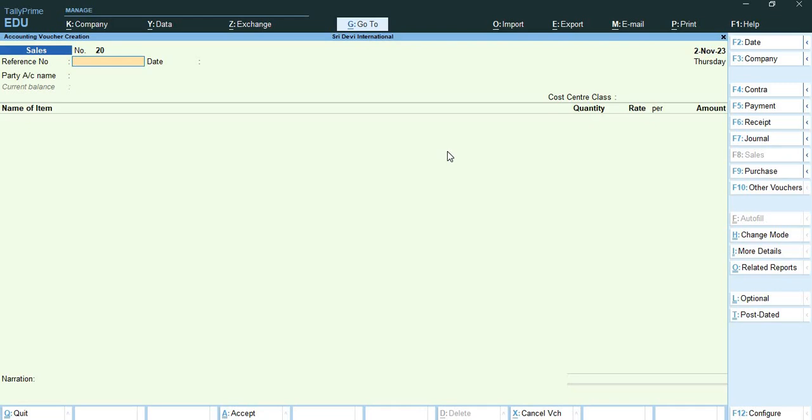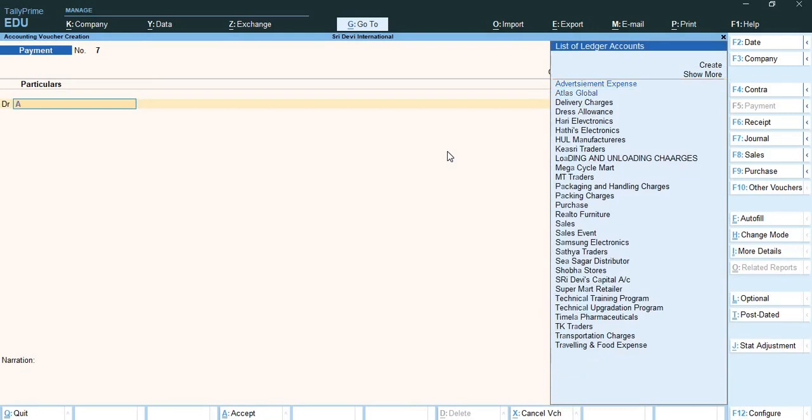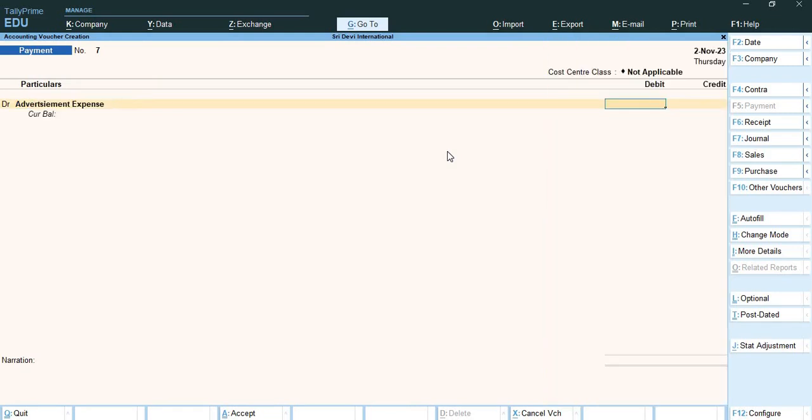Now they have given me a payment entry over here because we are recording the expense account. So now we need to pay the advertisement expense. As on 27 November 2020, made a check payment towards advertisement expense for 3 lakh rupees. Hint: provide the check number as required in bank allocation scheme. So I'll open my payment voucher over here. Here I need to debit advertisement expense with amount 3 lakh.